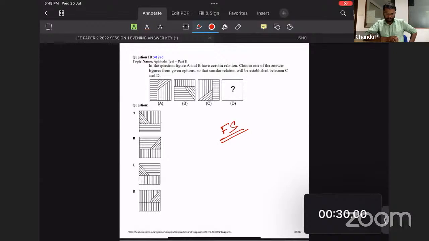So it's rotating. After rotation, it will attain a position like this, option C. After rotating, based on this triangle, these lines are horizontal. You can see this. So that makes option A wrong. And this position of the triangle makes option B wrong, as well as option D wrong.